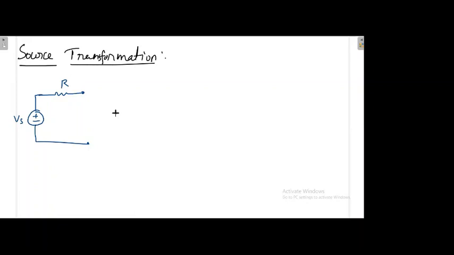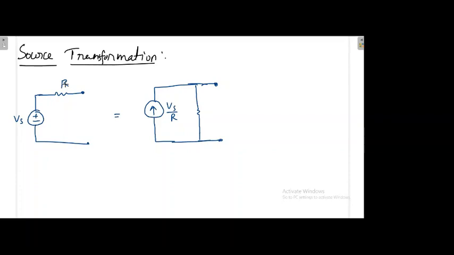Now I can also replace this circuit with a current source instead of a voltage source. This is my terminal. Along this terminal, instead of this circuit, I can have the new modified source, that is Vs divided by R, and simply that R I have to write here in parallel. So the network is already there beyond this point. This is the source part.